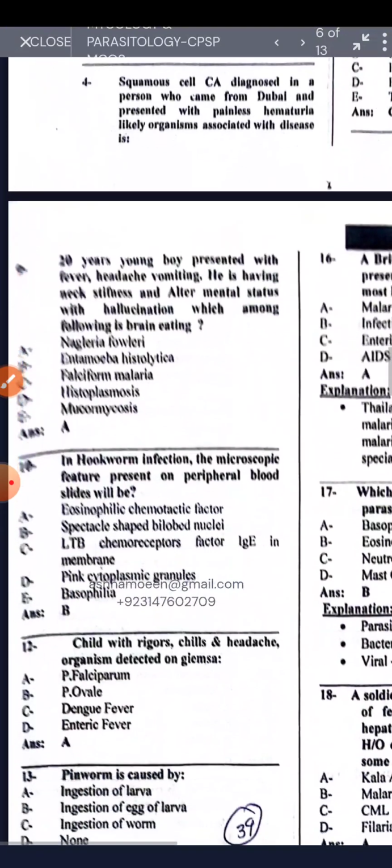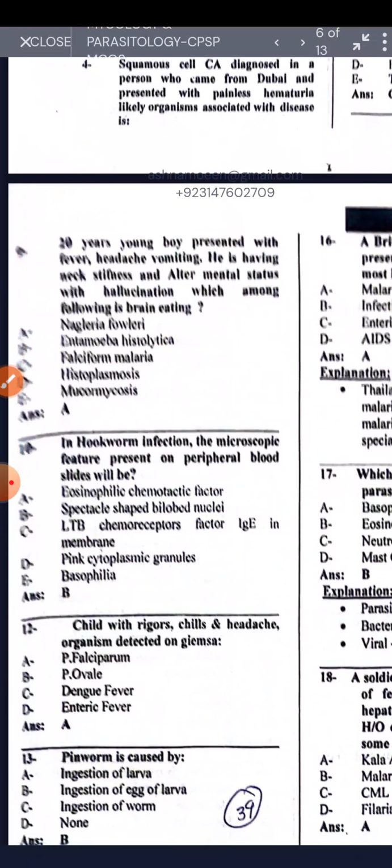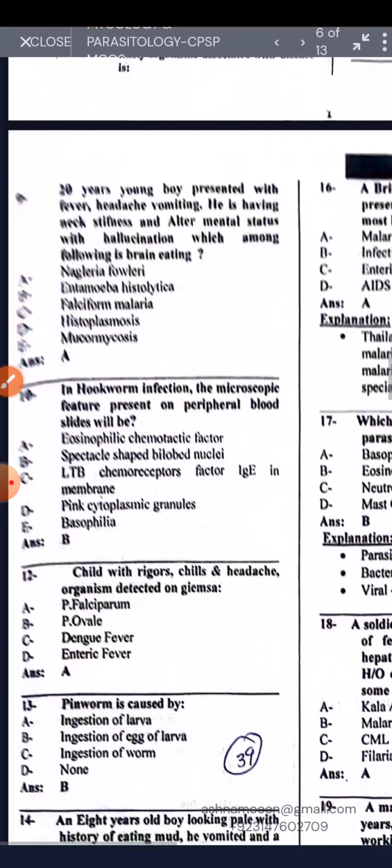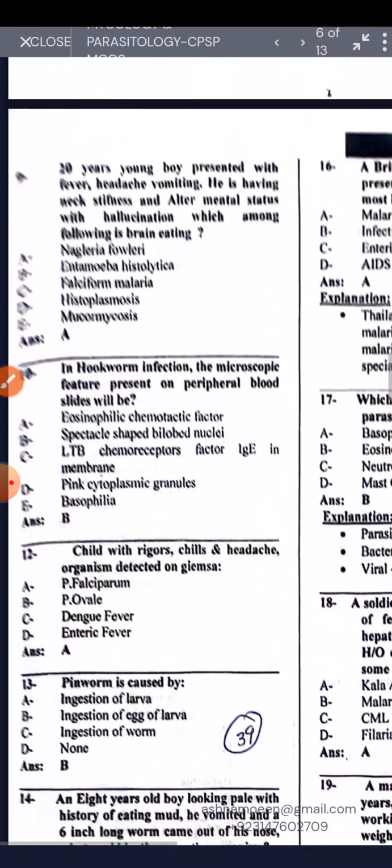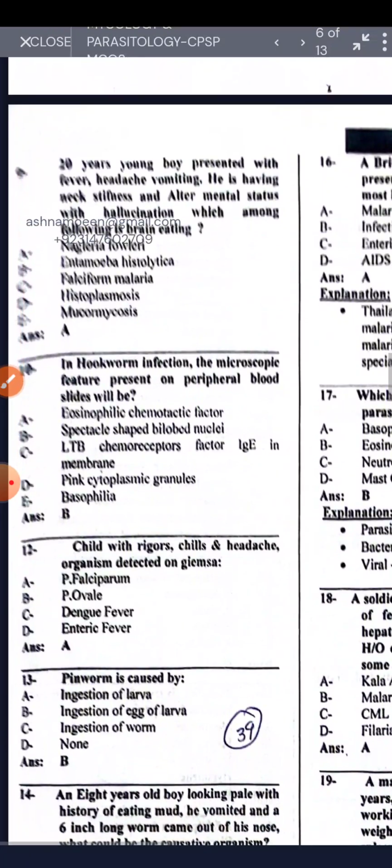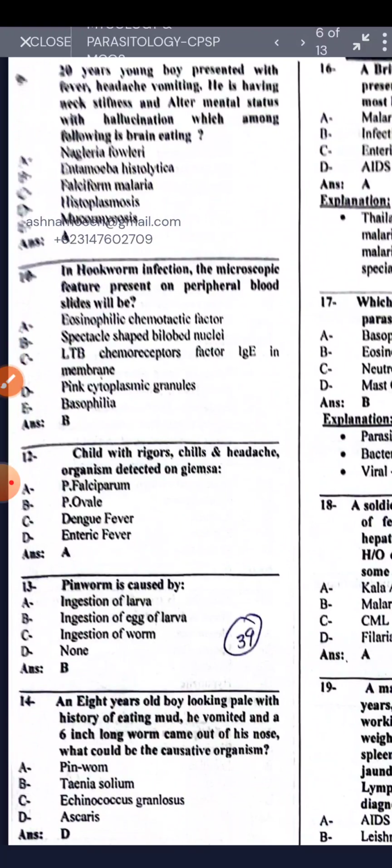20-year young boy presented with a fever, headache, vomiting. He is having the neck stiffness, altered sensorium, hallucination. Which among the following is the Naegleria fowleri? Okay. In the hookworm infestation, the microscopic feature present on the peripheral blood slide will be the spectacle-shaped bilobed nuclei. Child with the rigor, chills, headache, organism detected on the Giemsa is the Plasmodium falciparum.